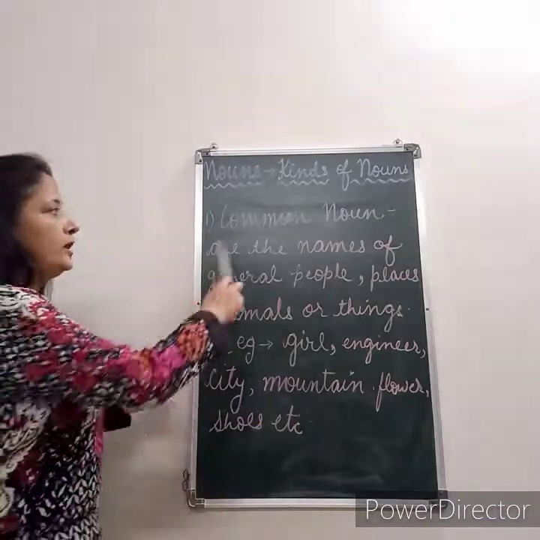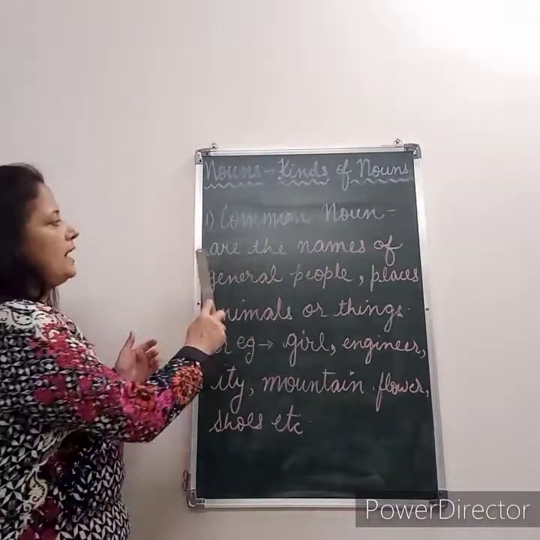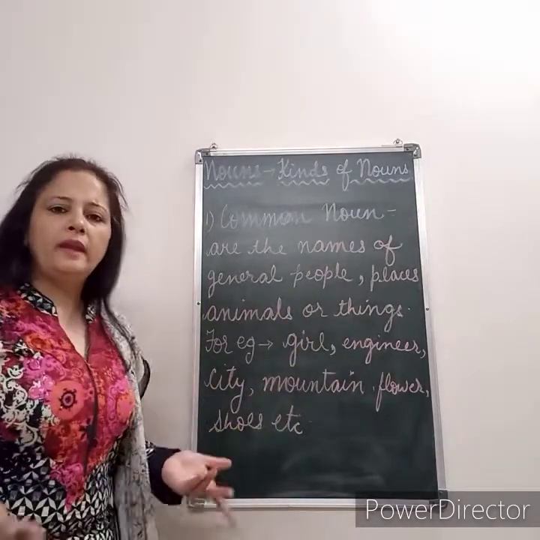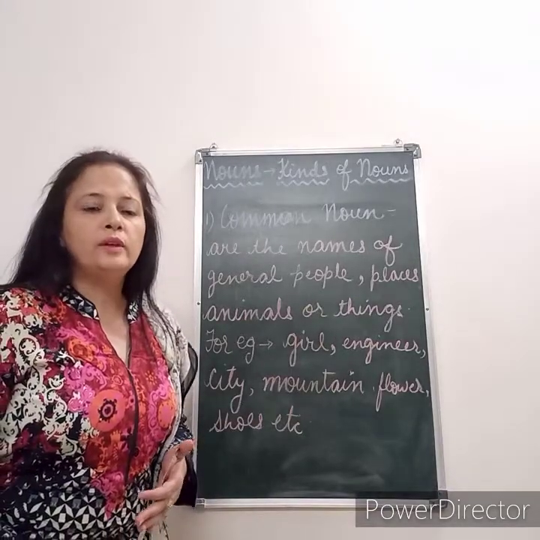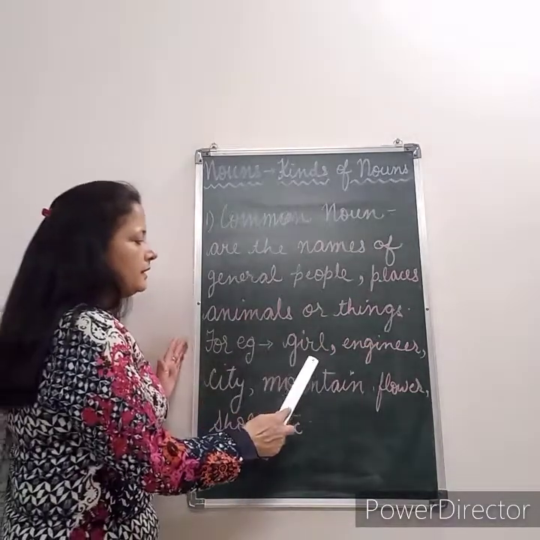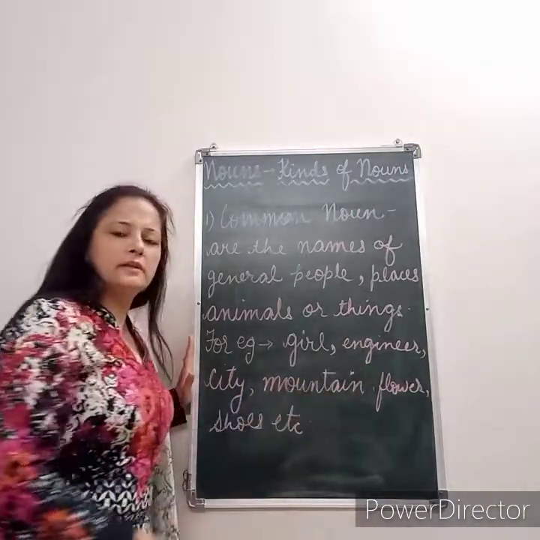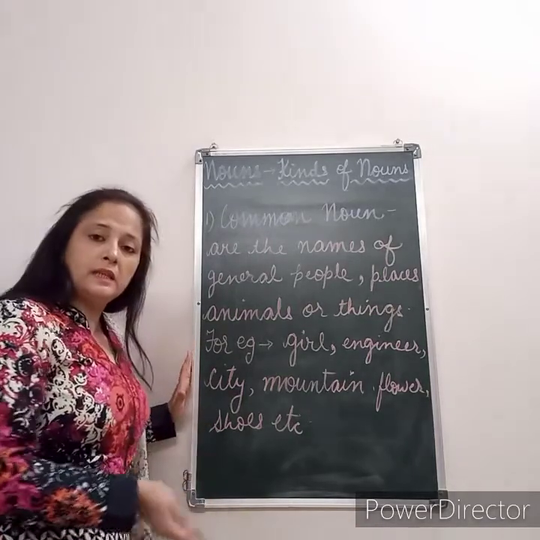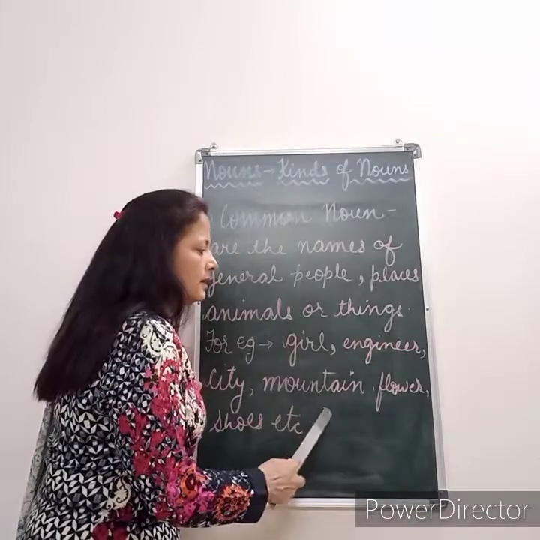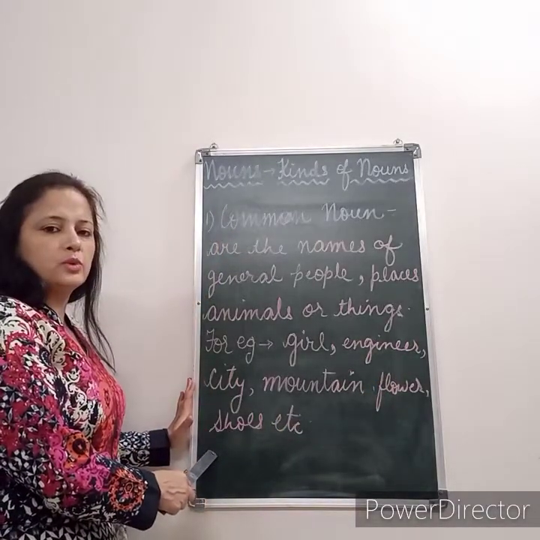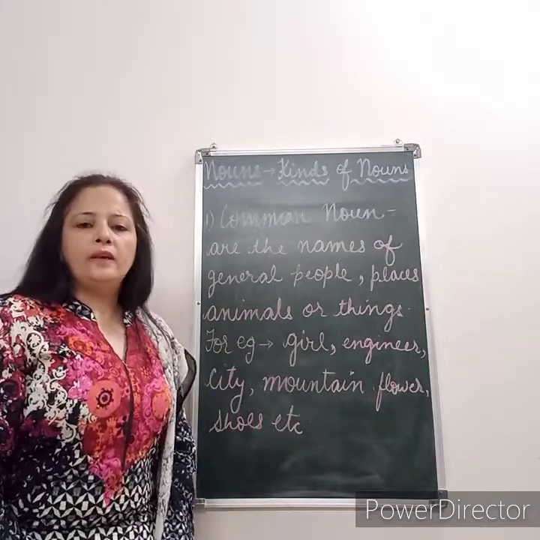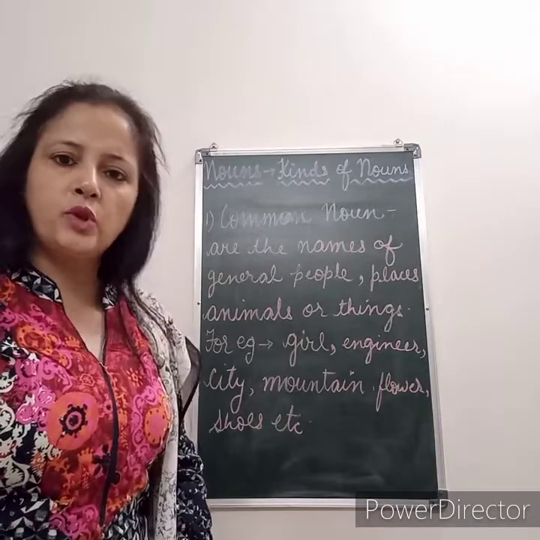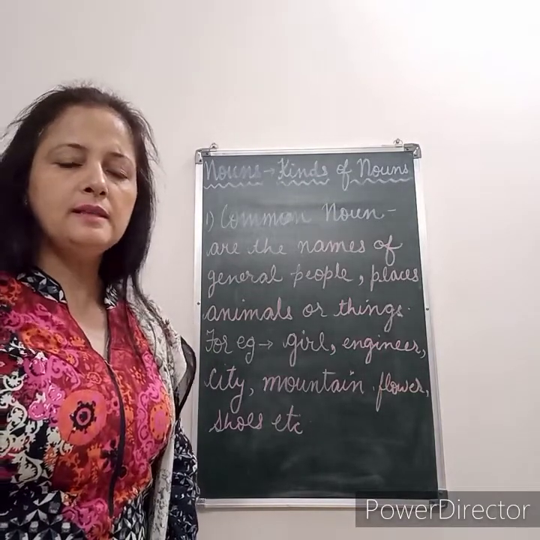Now let me explain you about the common noun. Now what are common nouns? Common nouns are the names of the general people, places, animals or things. They are termed in general, like we don't have any name to that. For example, the girl, it can be any girl. Engineer, it can be any engineer because there is no specific name to it. It can be any city, any mountain, any flower or any shoes, etc. Now, if we are not specifying it with a specific name and it is termed as general, then these things are called as the common nouns.